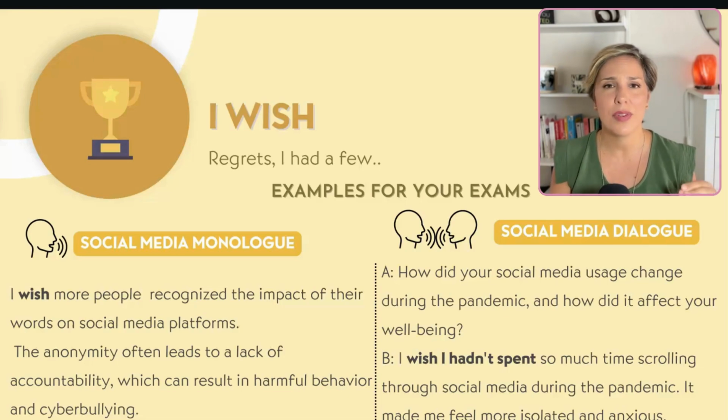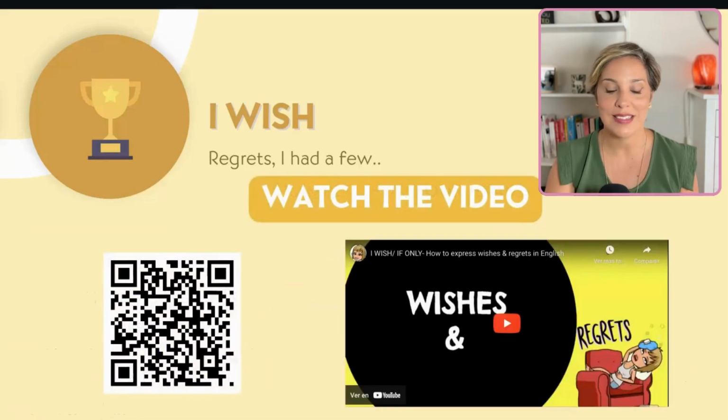So it's very useful. The structure of I wish, especially for dialogues, is very, very easy to implement. So I really encourage you to give it a try because it works wonders. And by the way, there is a whole video on I wish on my channel, so please check it out. You can scan the code there and watch it later.